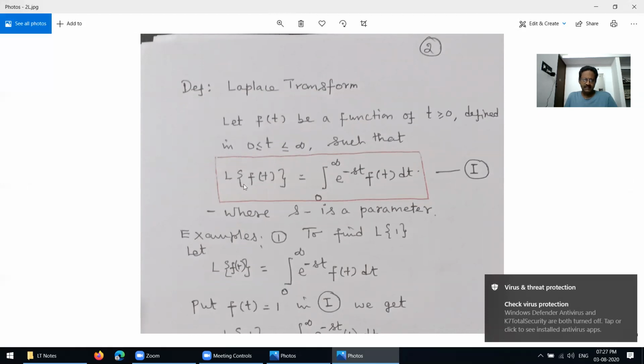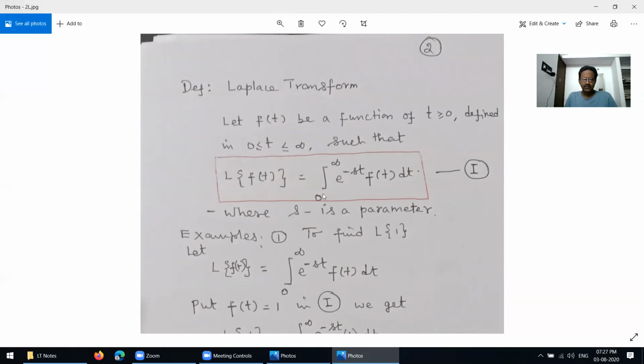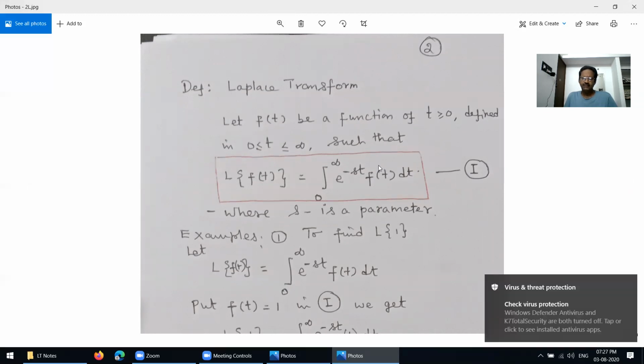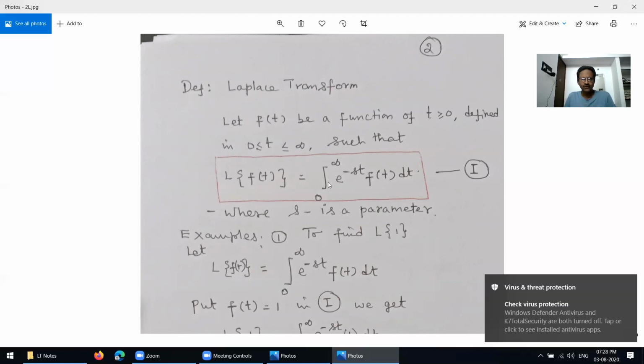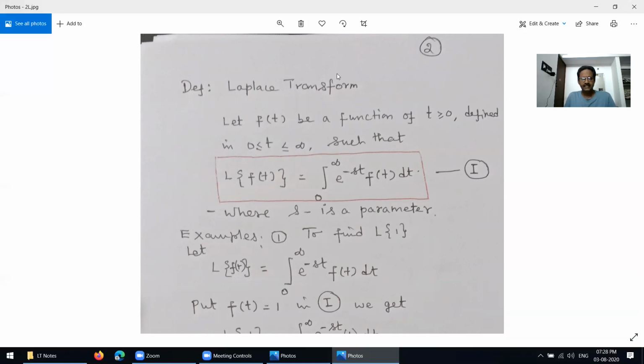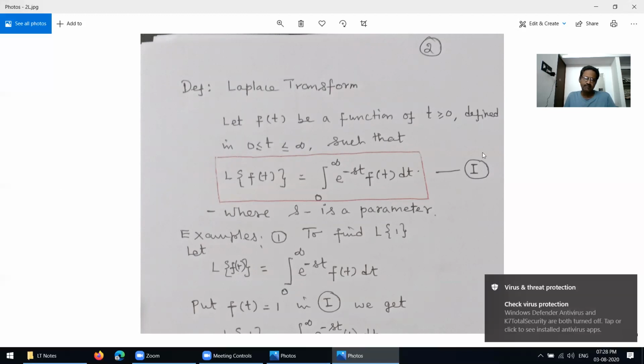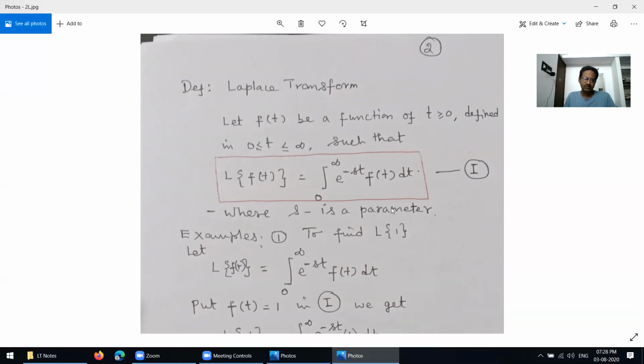Then the Laplace transform of f of t equals the integral from 0 to infinity of e power minus st f of t dt. This is the definition of the Laplace transform, where s is a complex parameter.